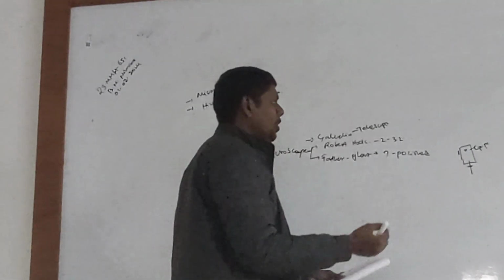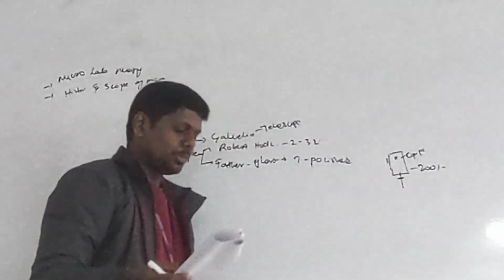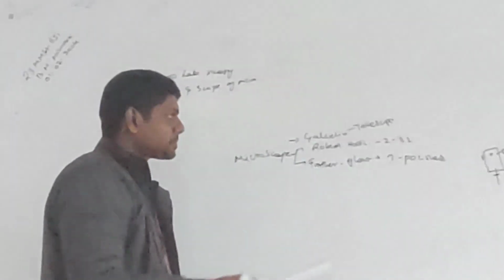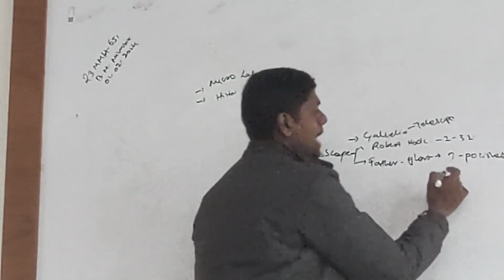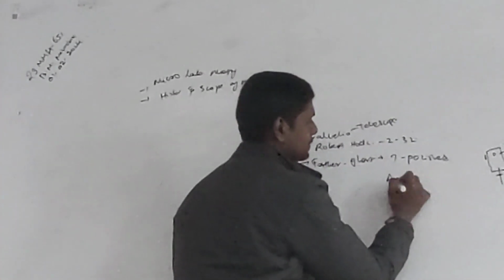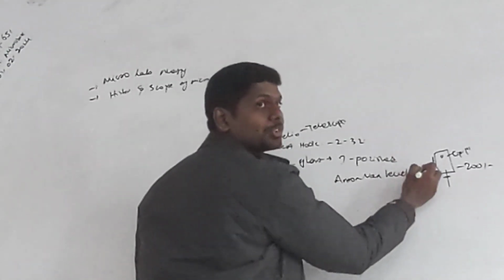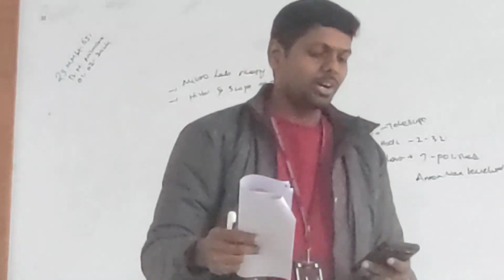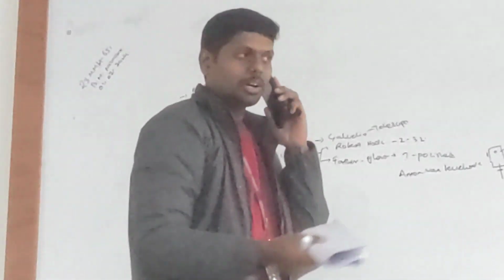This microscope cost around 200 rupees. That's it. With 200 rupees, you will get the best microscope. And do you know who this scientist is? He is our Anton van Leeuwenhoek. That is how the microscope came. Now the microscope came into the hands of normal persons, so normal persons started using microscopes.